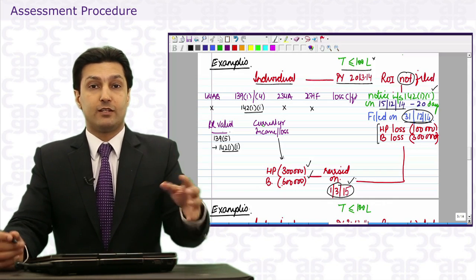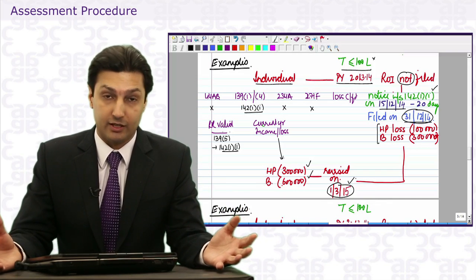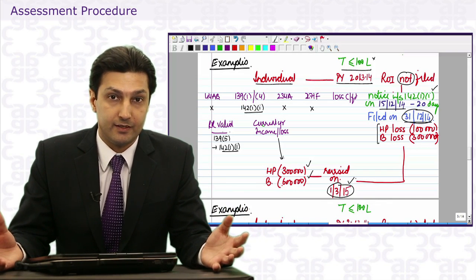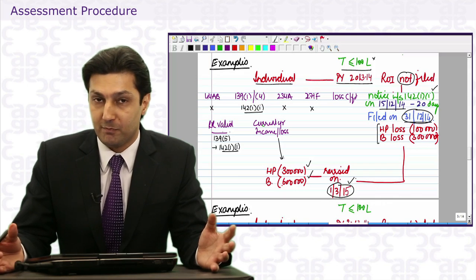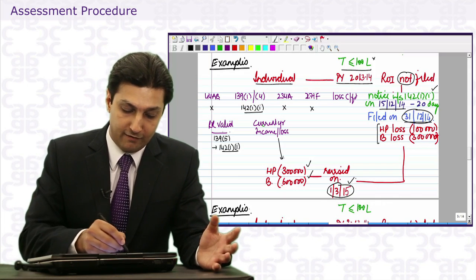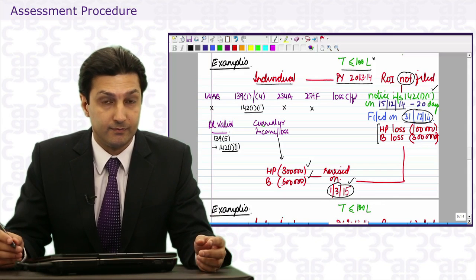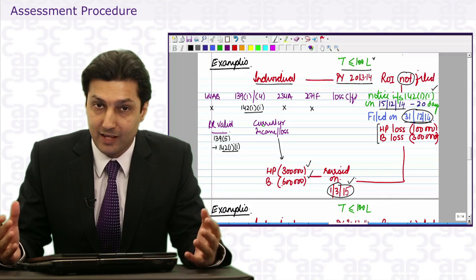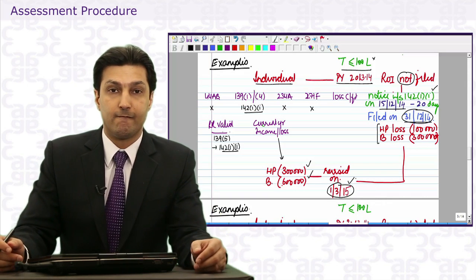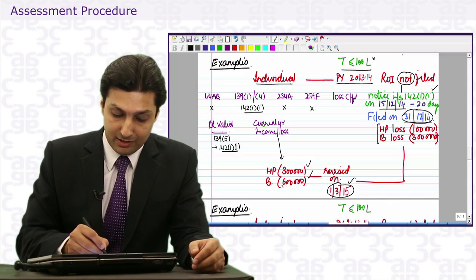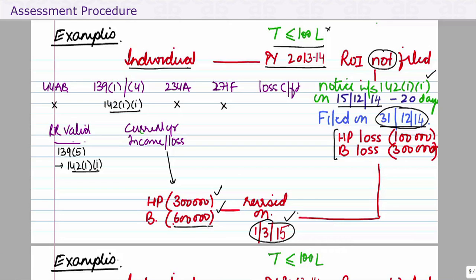Now the loss carry forward is only covered by section 80 or restricted by section 80. And section 80 does not give any special benefits to the return under 142.11. So what do? The answer remains the same. The house property loss can be carried forward, but the business loss cannot be carried forward. Why? Because remember, the loss return is after the due date. Therefore, the carry forward will only be house property loss, this time 3 lakhs.